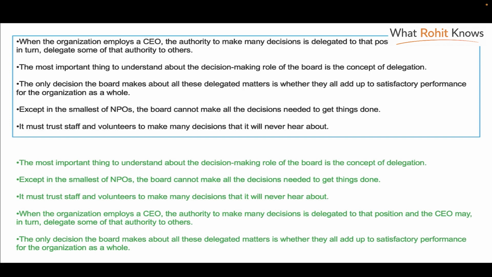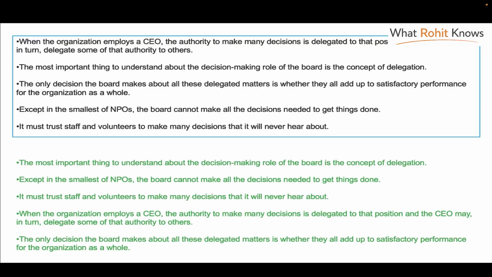The first thing then that you need to do is to find the opening sentence, the opening paragraph. And if you look at the first sentence, "When the organization employs a CEO, the authority to make many decisions is delegated to that position." So yes, this can be an opening sentence because it talks about an organization employing a CEO and delegating decision-making authority to that person.